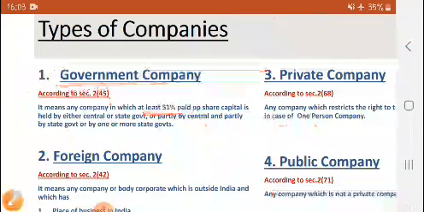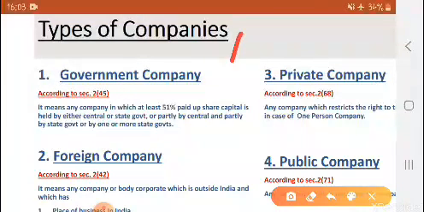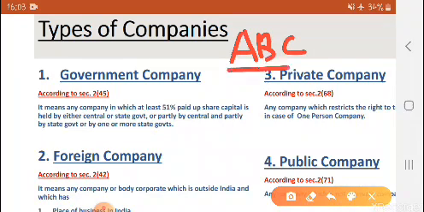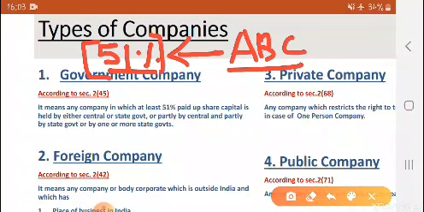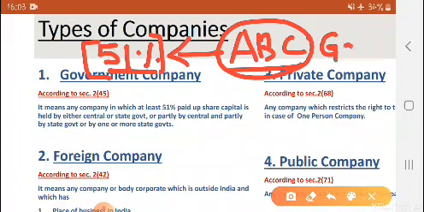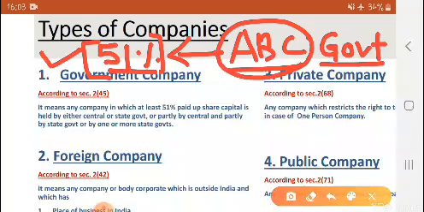Okay, I'll give you one example. Suppose there is one company named ABC Limited. In that ABC Limited, 51% of its share capital is held by central government. So this ABC Limited will be called a government company because the major share capital, that is more than 50%, minimum 51%, is held by central government. So this company becomes a government company.